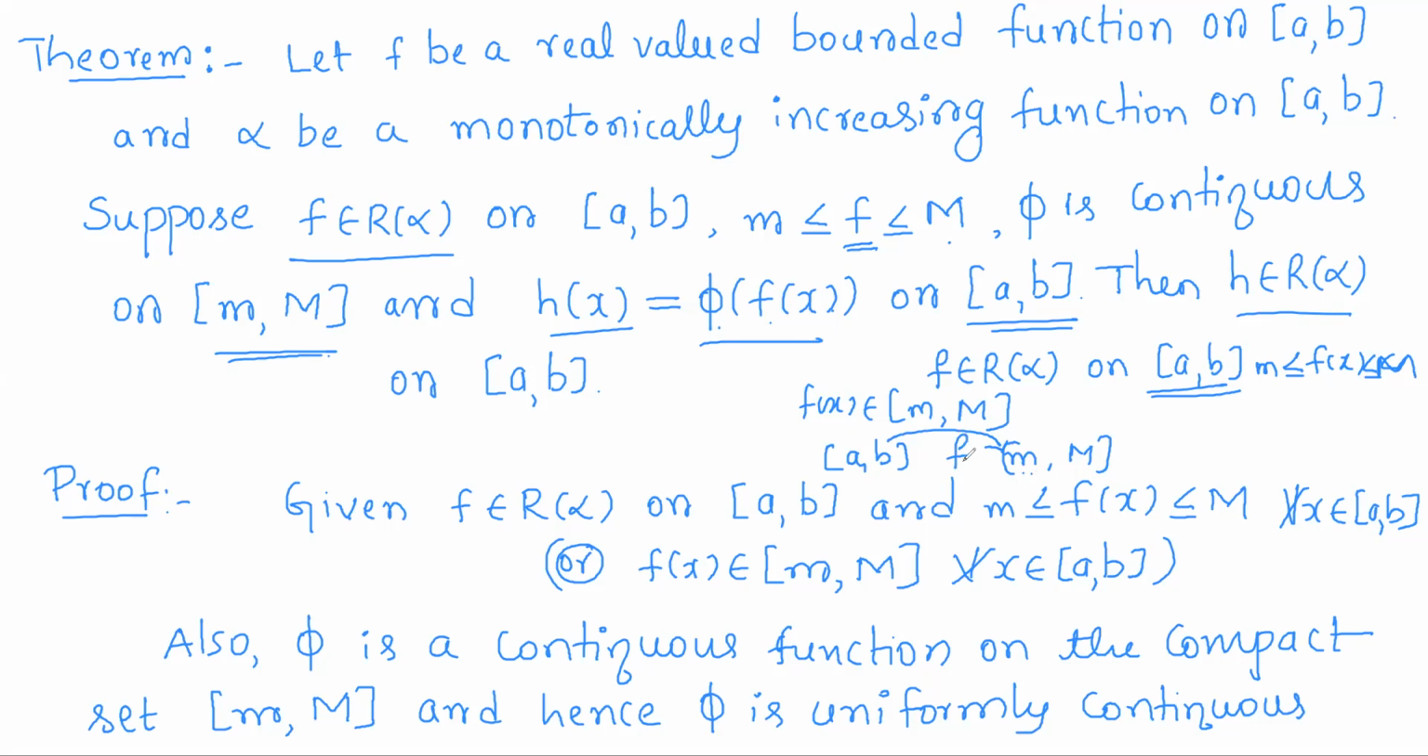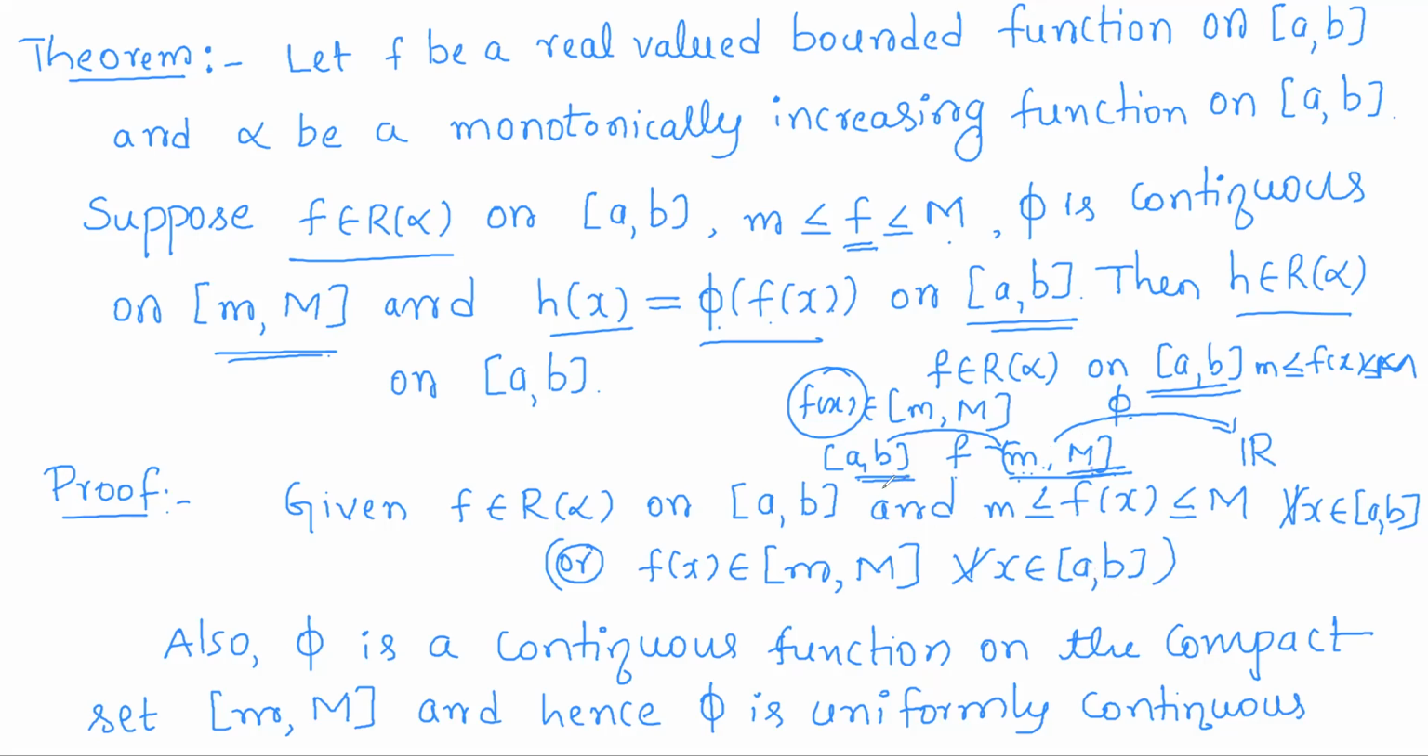So f is a function whose domain is closed interval a comma b and codomain is closed interval small m capital M. And now on the codomain of f, we have a continuous function phi. So phi is a real valued continuous function on the closed interval small m capital M. That is, phi is defined for all the images of f. So f is a function from closed interval a comma b to closed interval small m capital M, and phi is a function from closed interval small m capital M to R.